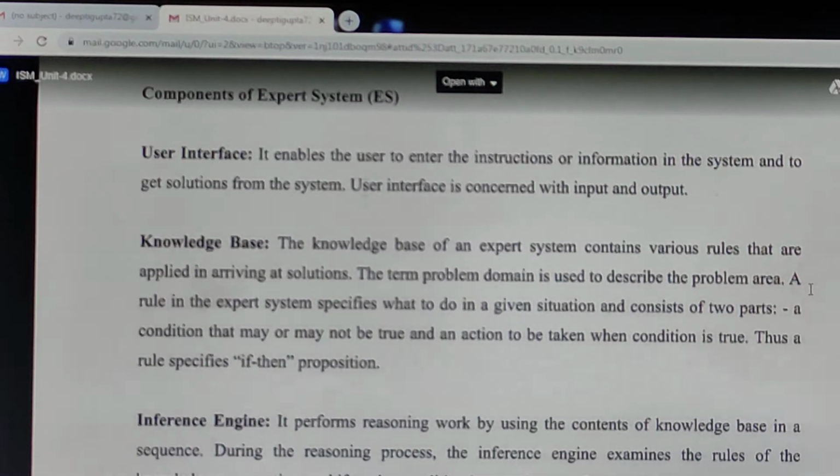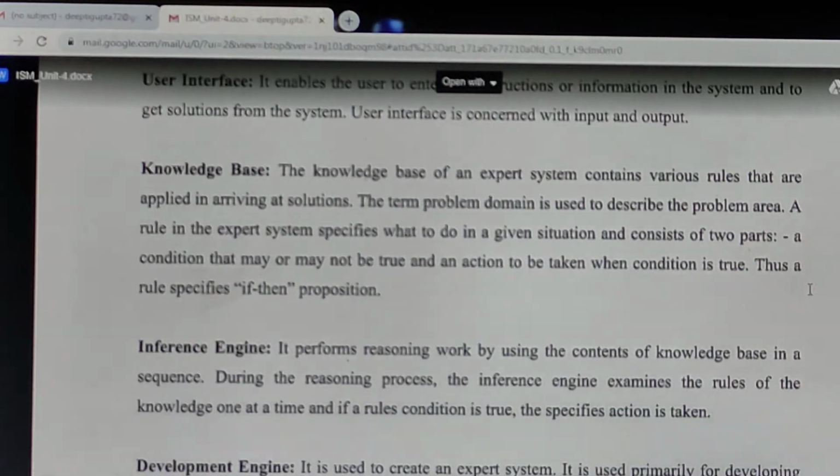So some rules are stored, some advices of the experts are stored in the form of rules in this knowledge base. Knowledge base means a database of knowledge where the knowledge of the experts is stored in the form of some rules. Then we have the inference engine. Inference engine is the actual component of that expert system where we post our query.